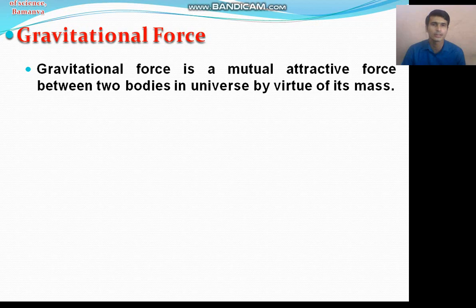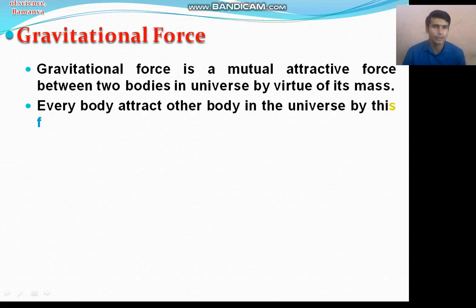Any two bodies in the universe have this mutual attractive force. Every body in the universe attracts every other body by the gravitational force.